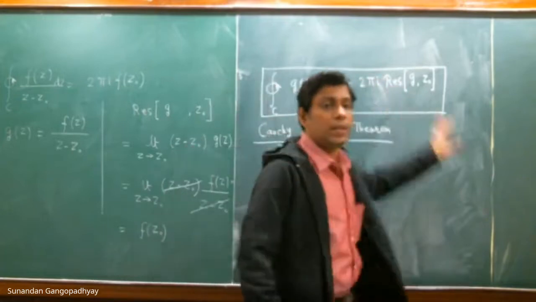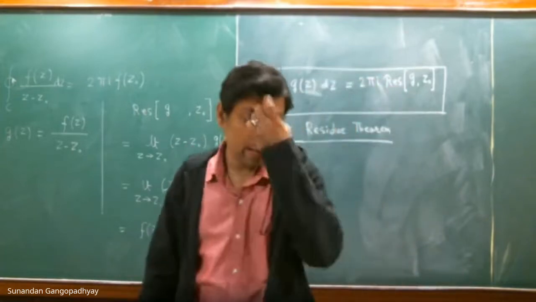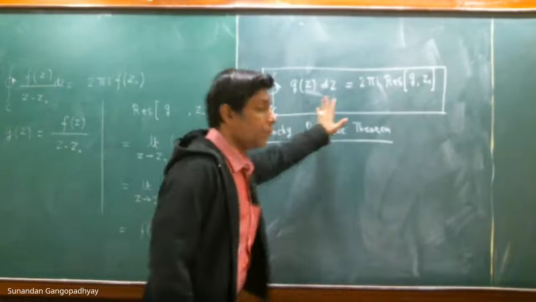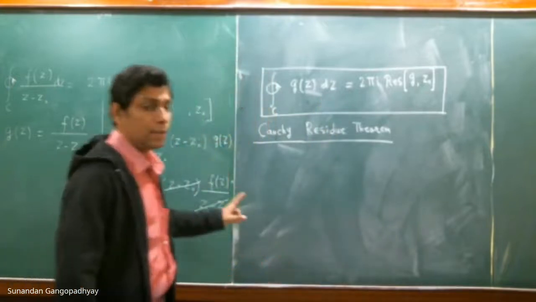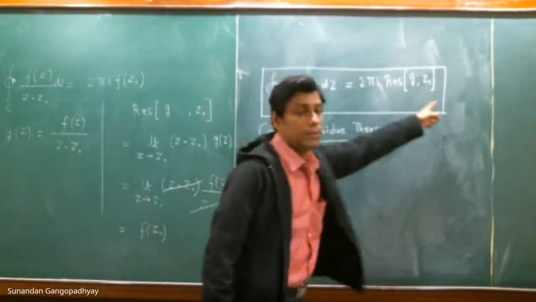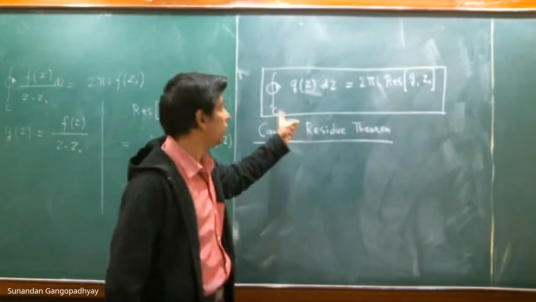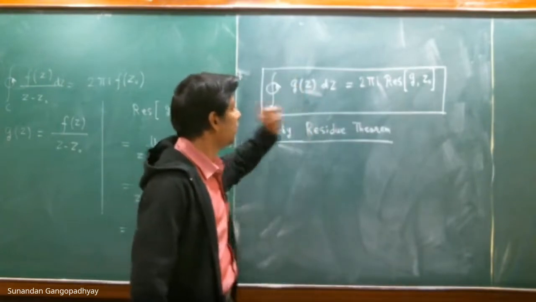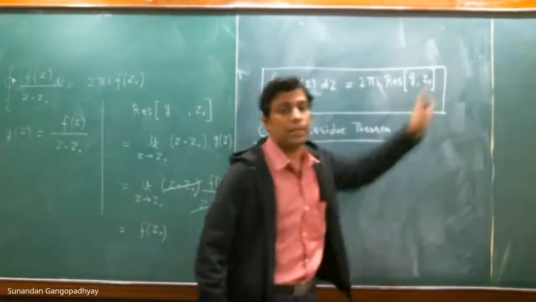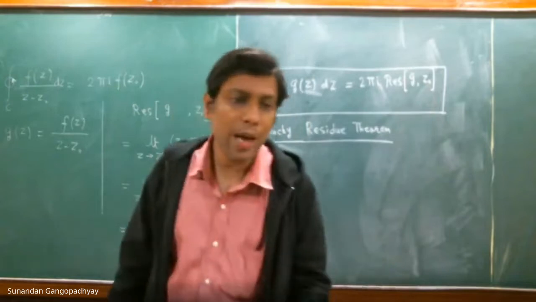We shall prove this result more rigorously later on. As we move further, we shall prove this result once again. But just remember that this is the statement of the result of the theorem: the contour integral of g(z) dz is 2 pi i times the residue of g at z naught. So you just need to calculate.